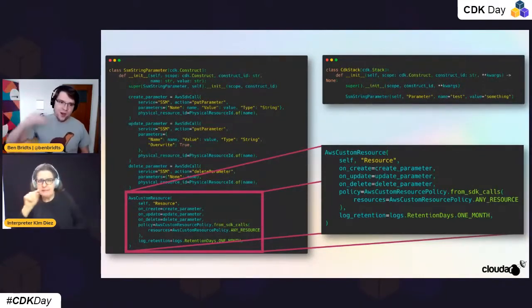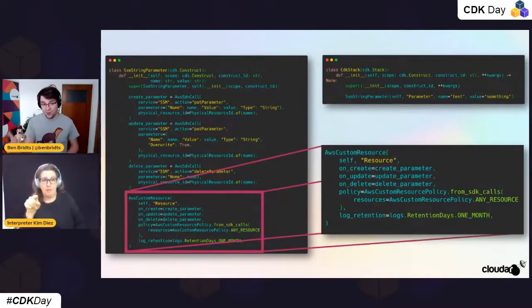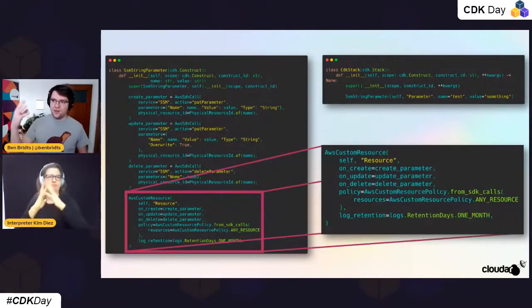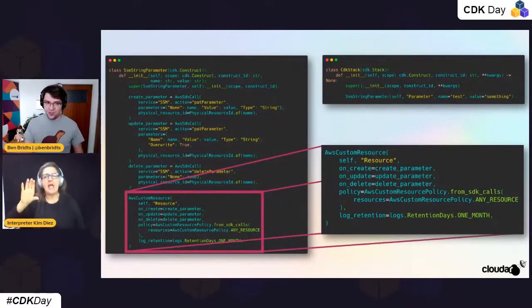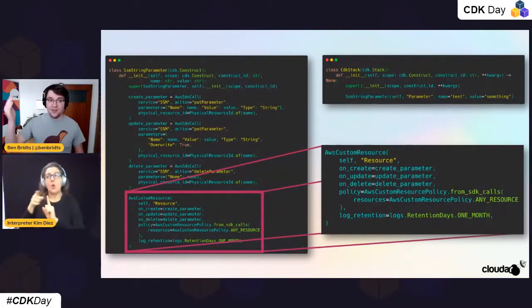Then if you look below that, you see the actual implementation, and there's a very useful CDK class that helps us create custom resources, where we say on create, when this gets created in the stack, you should execute this API call. When it gets updated, you should execute this API call.